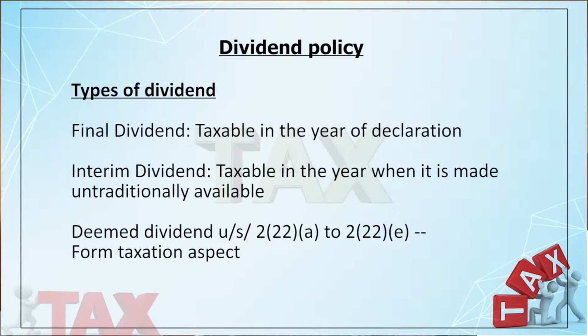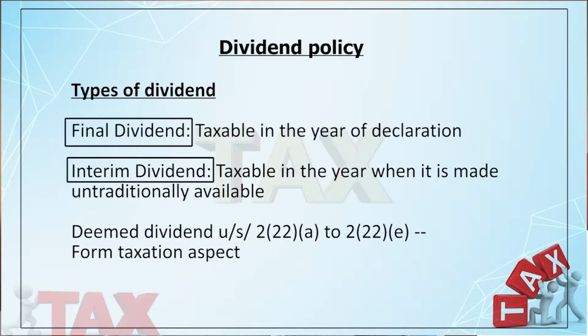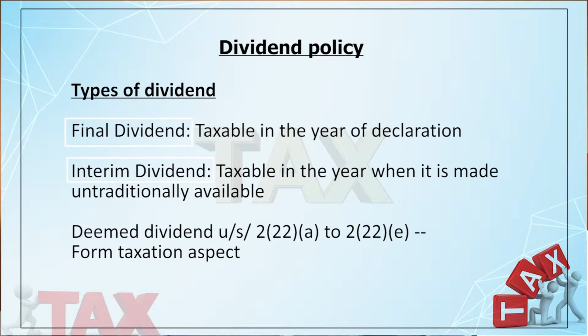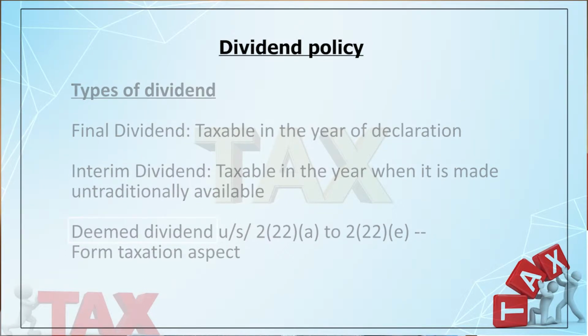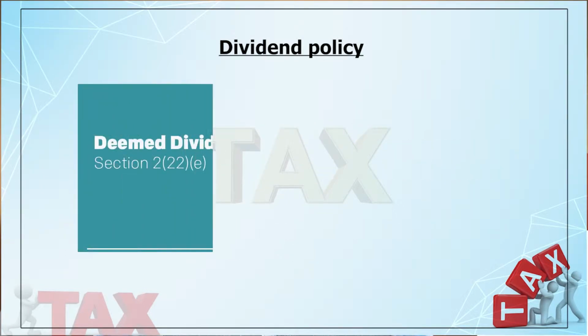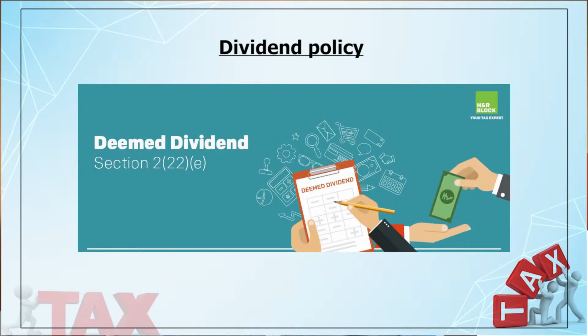Basically, from the financial point of view, we have two types of dividend: one is the interim dividend, one is the final dividend. But very interestingly, from the taxation point of view, we have one more dividend, which is called deemed dividend, which is governed under section 2(22), sub-clauses (a), (b), (c), (d) and (e). I think that has already been covered for you. So you know what the cases of deemed dividend are under those sections 2(22)(a) to (e).